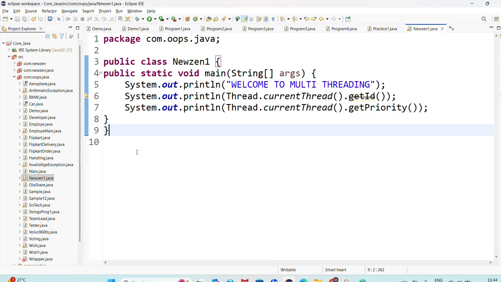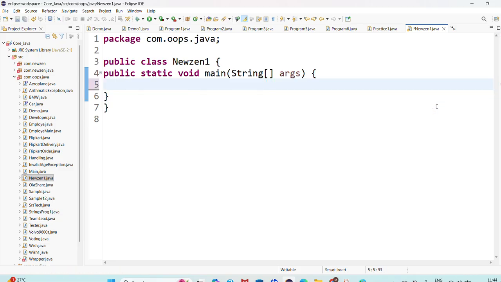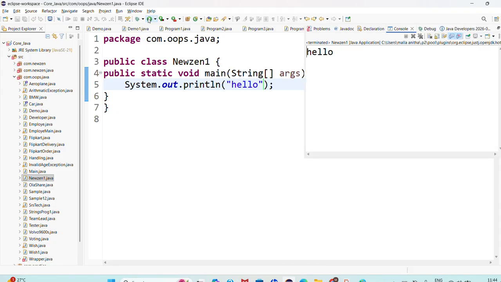For example, try to understand here. I'll remove all of this. Now here I'm writing just one print statement. System.out.println of hello. Which thread is executing this statement now? Main thread is executing. Say yes or no, sir? Yes, the main thread is executing. If you want to know the thread name, we have to use Thread.currentThread().getName(). If you want to access the ID or the priority, we can use those as well. Okay, sir, very good. Now you are saying the main thread is executing.